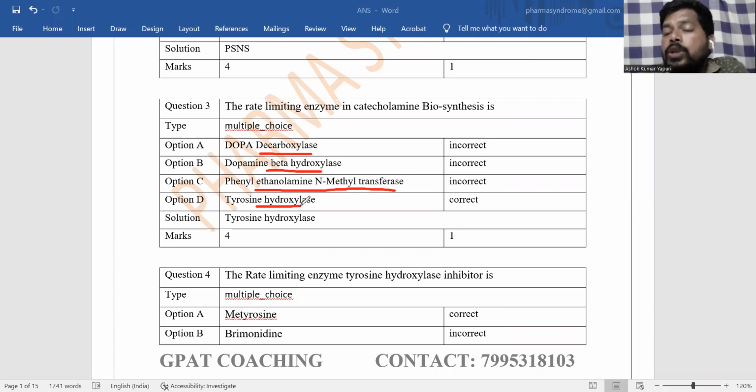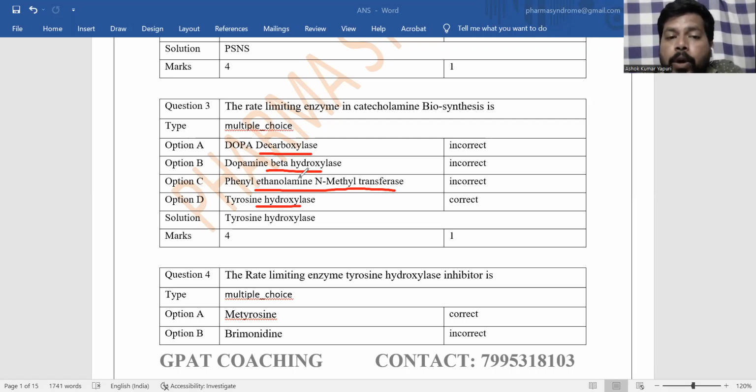Tyrosine hydroxylase converts phenylalanine to tyrosine by addition of an OH group to the phenylalanine, and that requires the enzyme tyrosine hydroxylase. If this enzyme is inhibited, there is no catecholamine biosynthesis. That is the rate limiting enzyme involved in catecholamine biosynthesis. Dopa decarboxylase is involved in the degradation of dopamine.